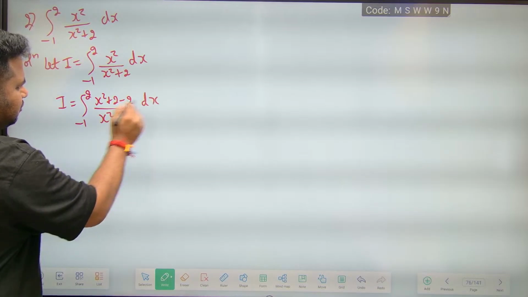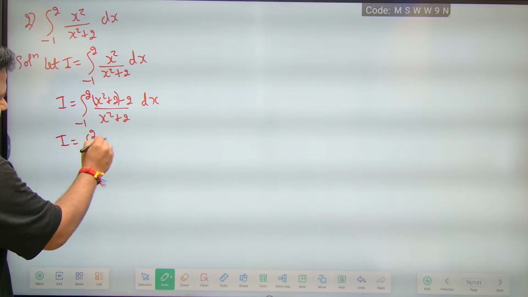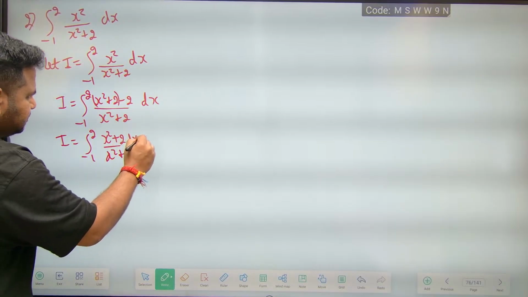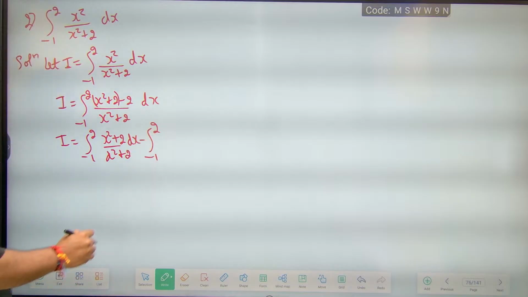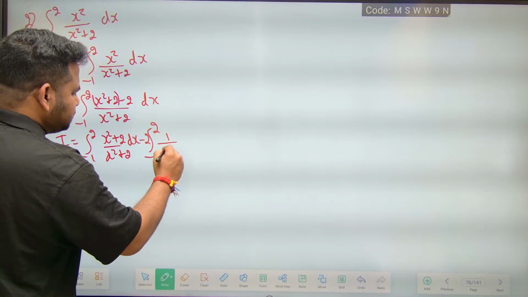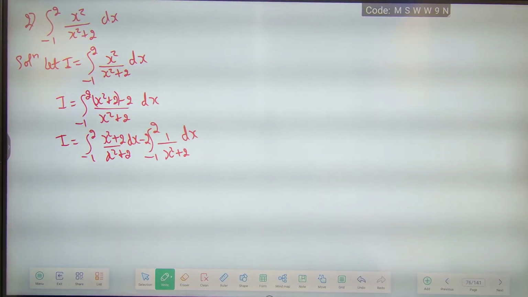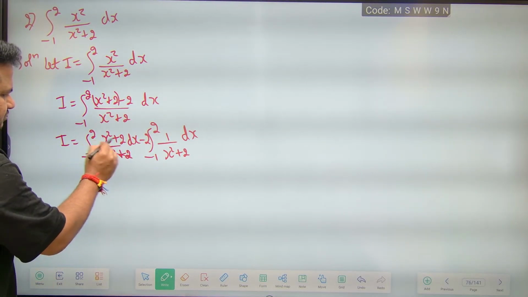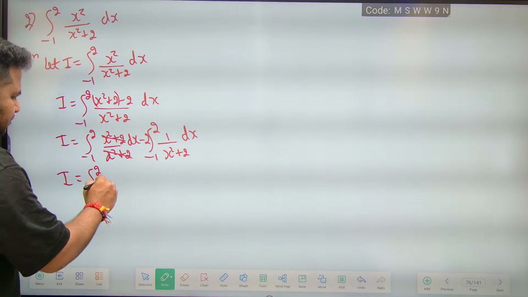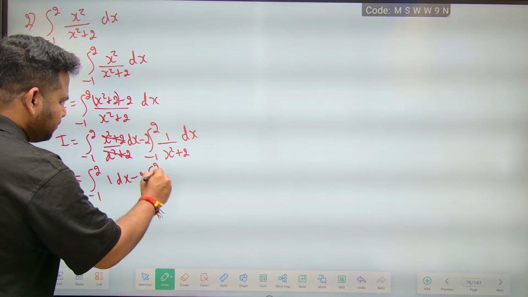dx. Now I will split this. I is equal to the integral from minus 1 to 2 of x square plus 2 by x square plus 2 dx, minus the integral from minus 1 to 2, where I take 2 outside, of 1 by x square plus 2 dx. Now x square plus 2 cancels in the first term. I will have the integral from minus 1 to 2 of 1 dx minus 2 times the integral from minus 1 to 2 of 1 by x square plus 2.